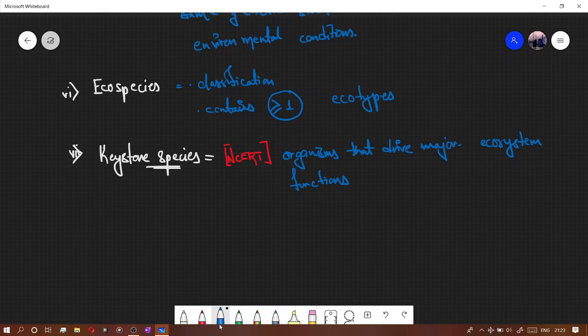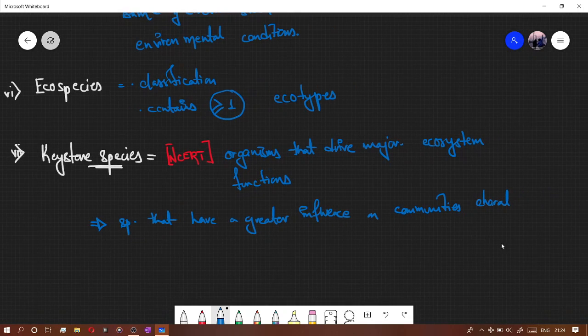Now let's see what is the more real one. So what is the real one? Species that have a greater influence on community characteristics. Let me just go there.